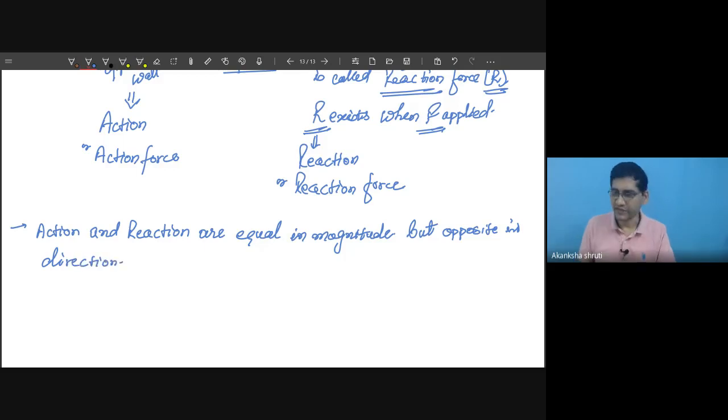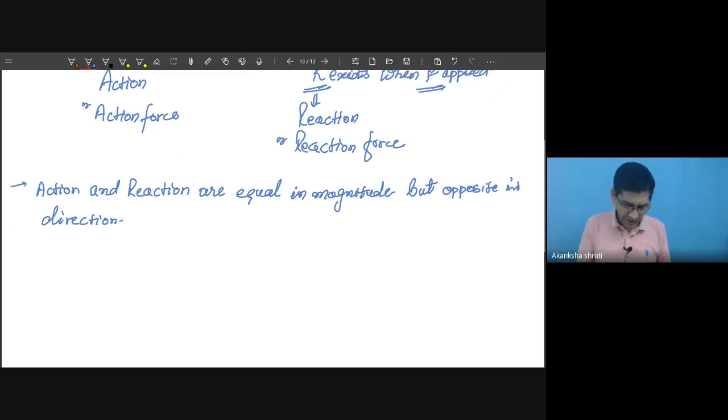This law tells this way. In many books, the alternate form of writing this statement is action and reaction are equal and opposite. Or, to every action there is an equal and opposite reaction. The most commonly used statement is: to every action there is an equal and opposite reaction.